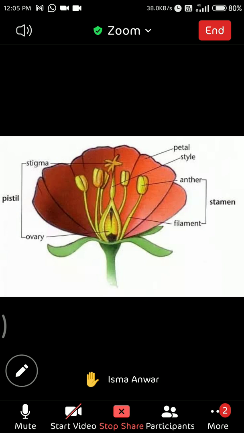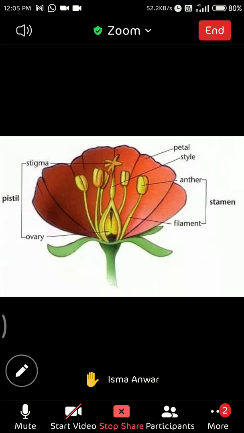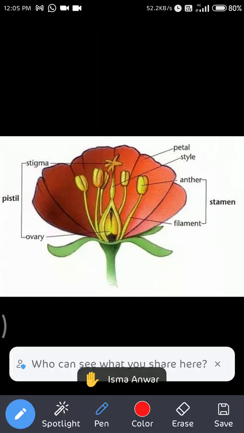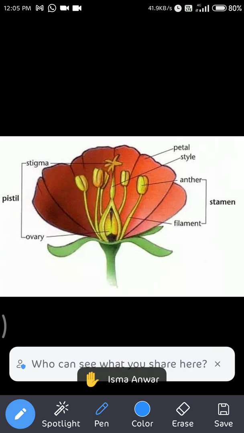Look at this picture. Here the green part, this is calyx.